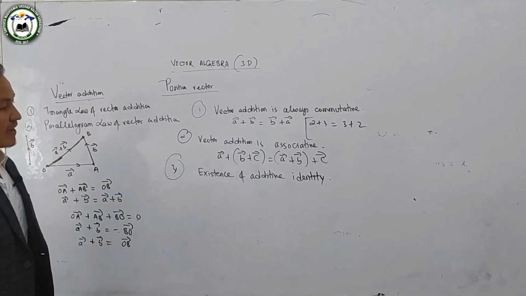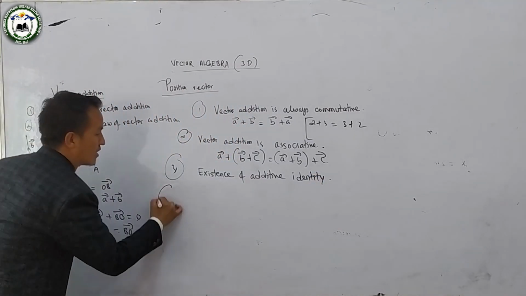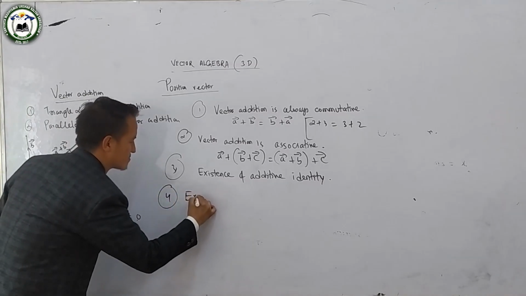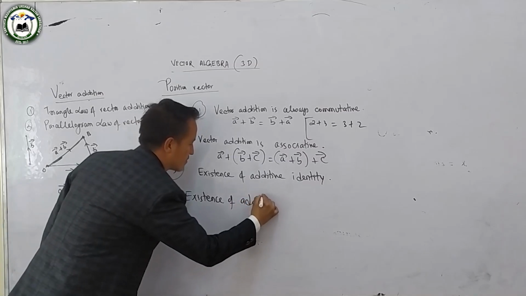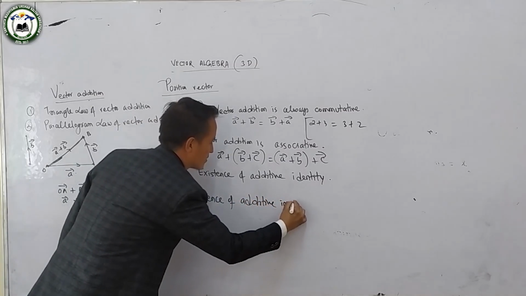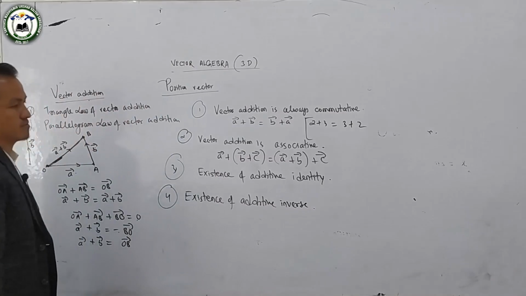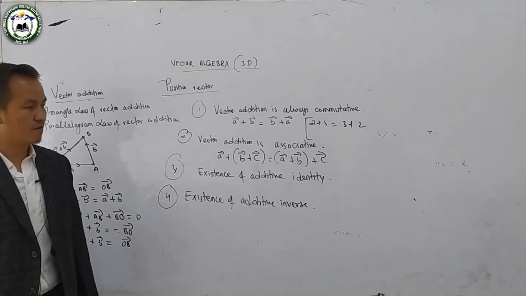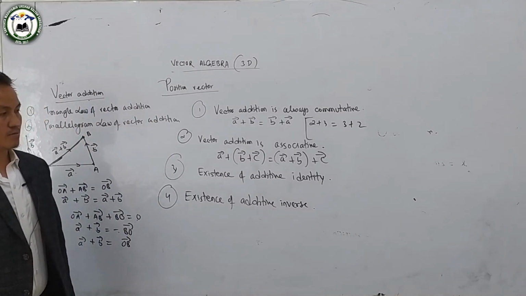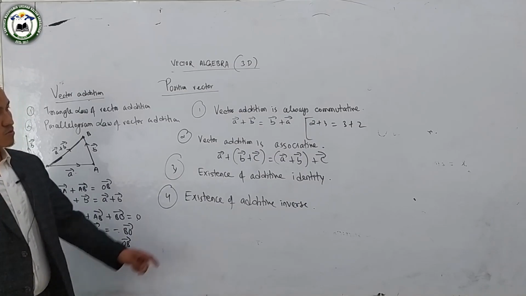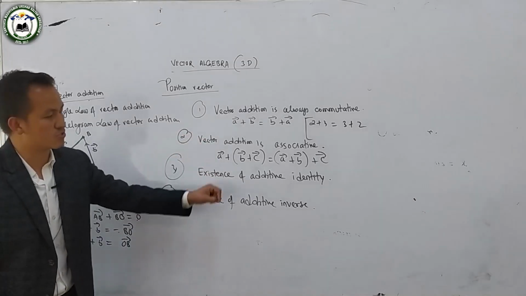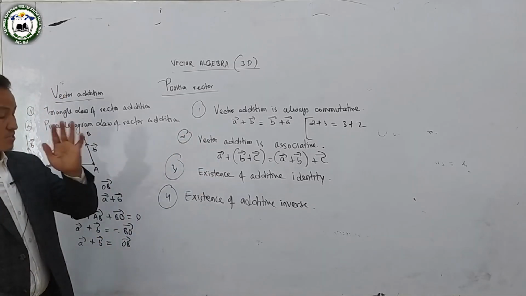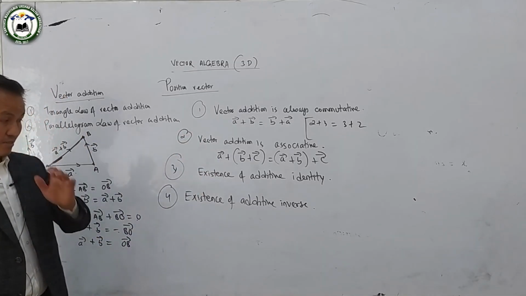Number 3 is existence of additive identity, and number 4 is existence of additive inverse. Existence of additive inverse. So these are the 4 properties, that is vector addition is commutative, vector addition is associative, number 3 is existence of additive identity, and number 4 is existence of additive inverse.